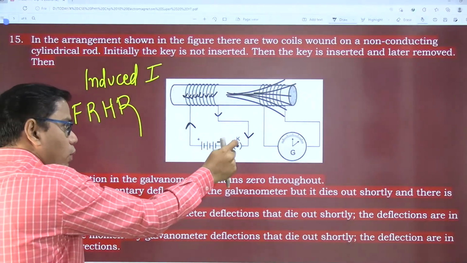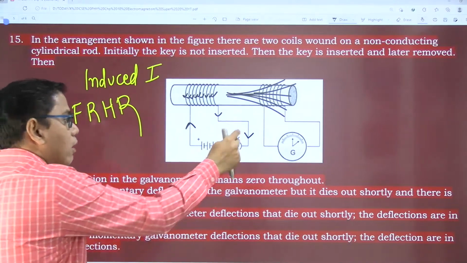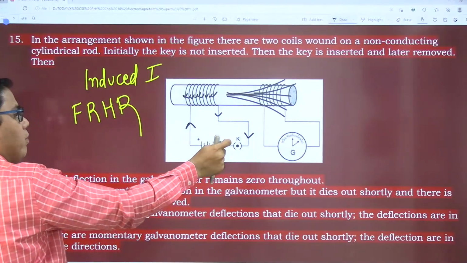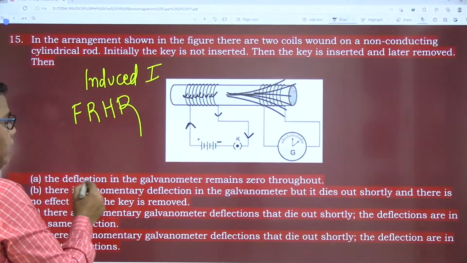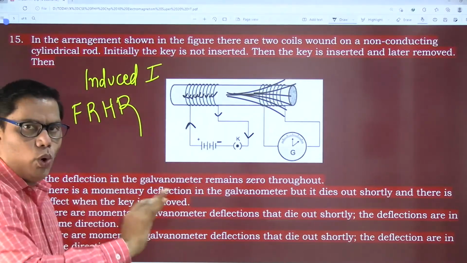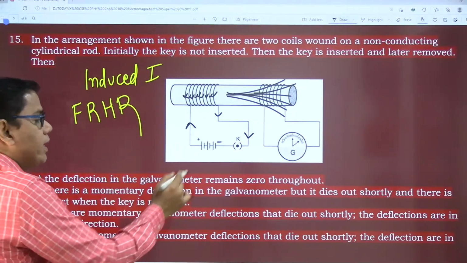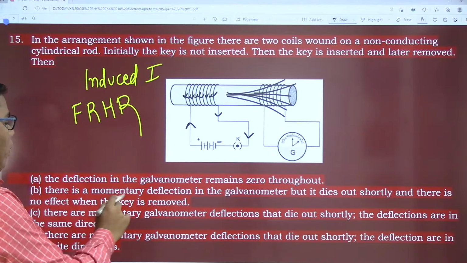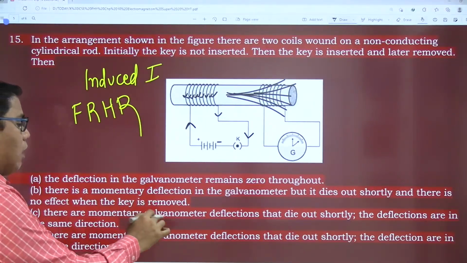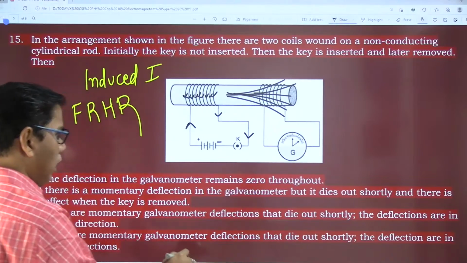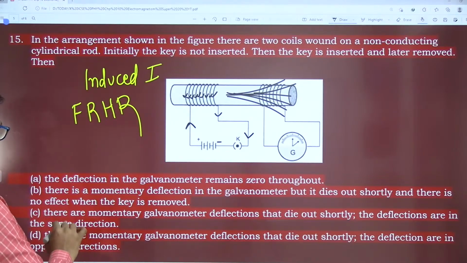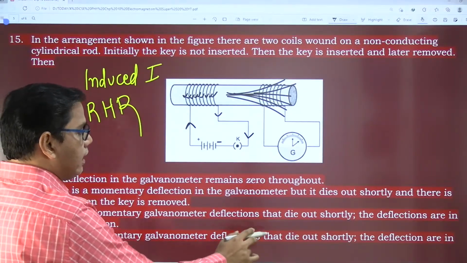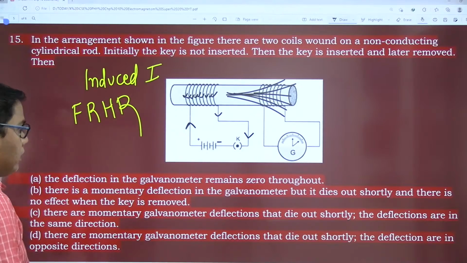I insert the key once and I remove the key. Is there any change? The options are: the deflection in the galvanometer remains zero throughout; there is a momentary deflection in the galvanometer but it dies out shortly, and there is no effect when the key is removed; there is a momentary galvanometer deflection that dies out shortly, and the deflections are in the same direction; there is a momentary deflection that dies out shortly, and the deflections are in the opposite direction.